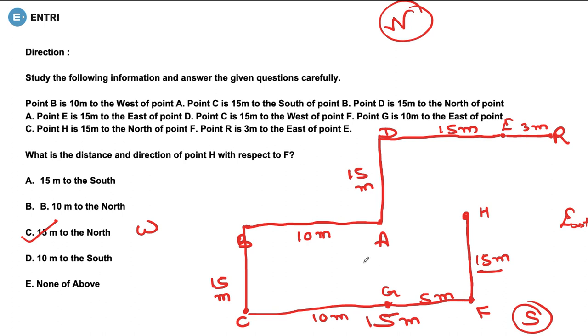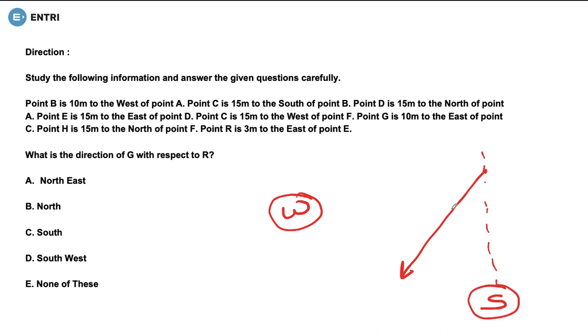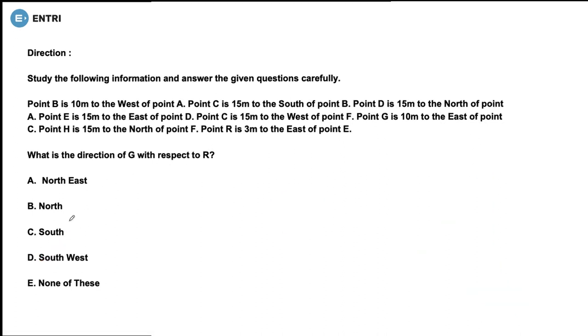See, the direction was quite this one now. And we know that if I take it in a straight way, this would be south, this would be west, and the direction in between them is what? This is southwest. So the correct answer would be southwest.